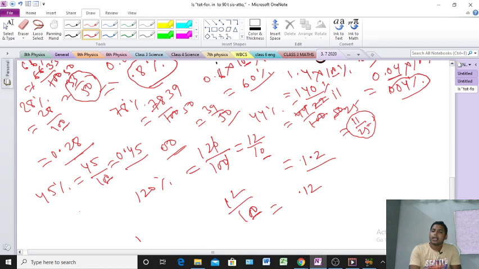So here 5 into 20 is 100, so 20 will come, and 20 into 4 means what? 80%. Clear? 80% is coming. Clear? First is 80%.